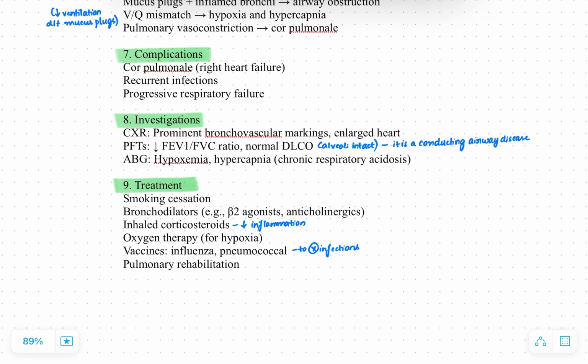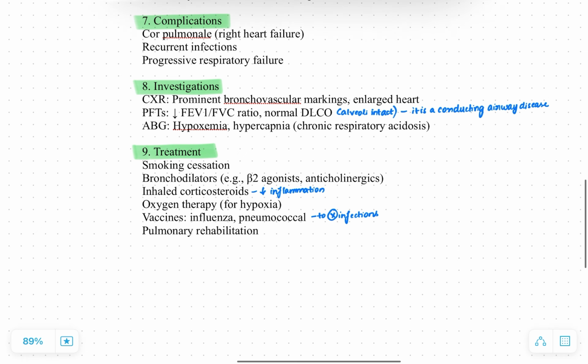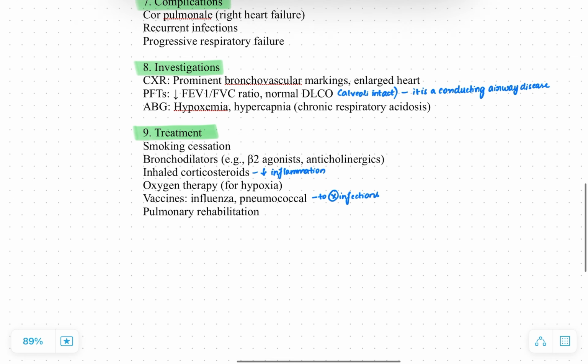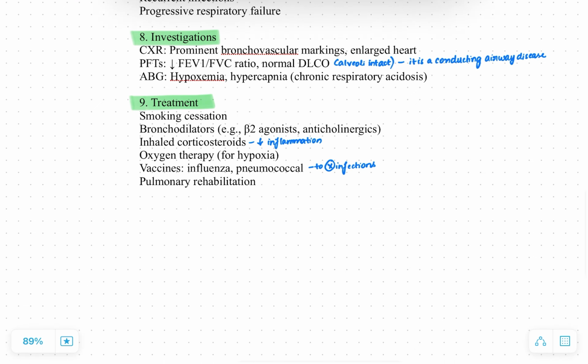On chest X-ray, we can see prominent bronchovascular markings with an enlarged heart, and on PFTs we can see a decrease in the FEV1 by FVC ratio, indicative of obstructive disease, and there is a normal DLCO because the alveoli are intact. So it is mostly a conducting airway disease. There is no diffusion problem per se. In ABG there is hypoxemia, hypercapnia and chronic respiratory acidosis.